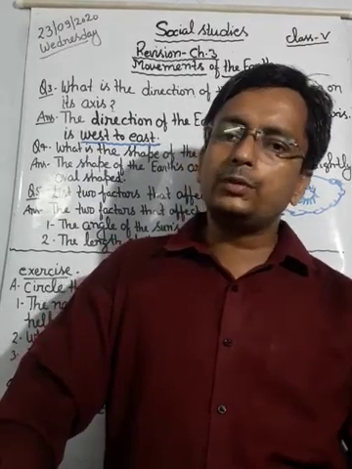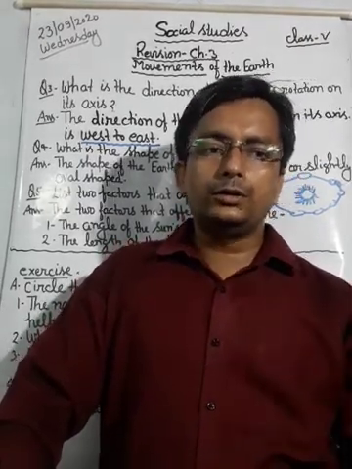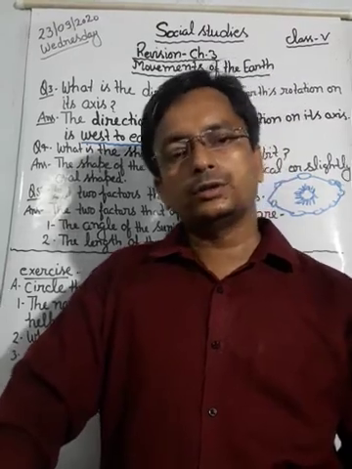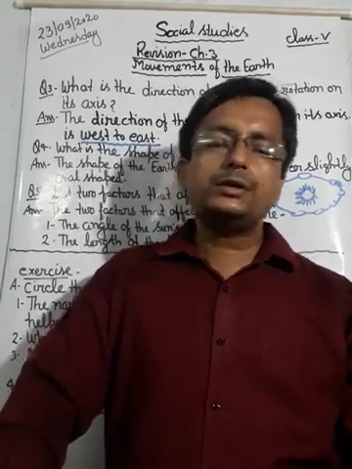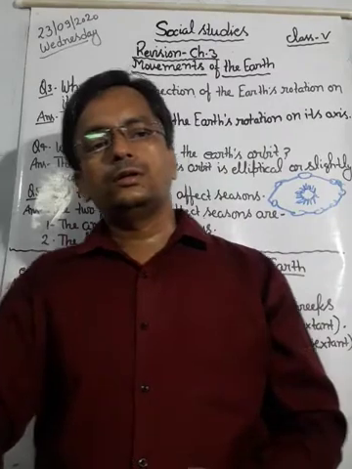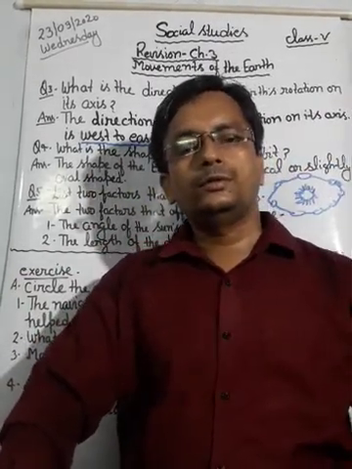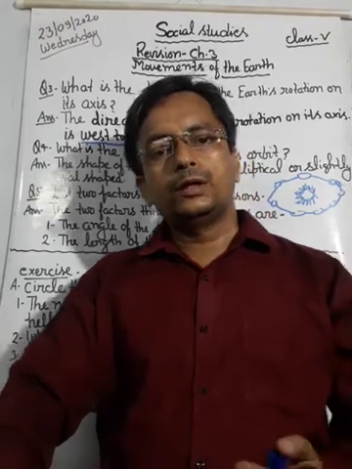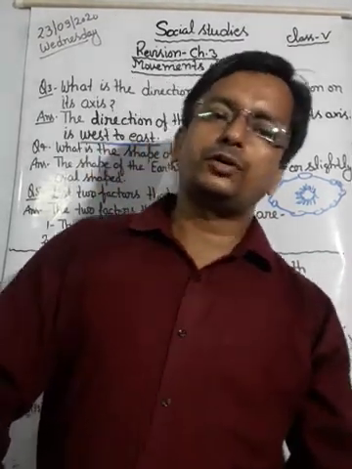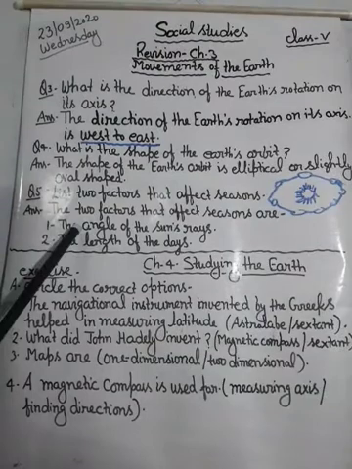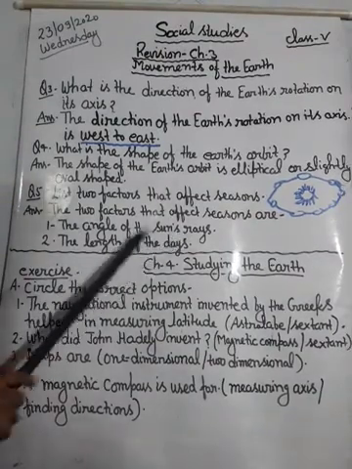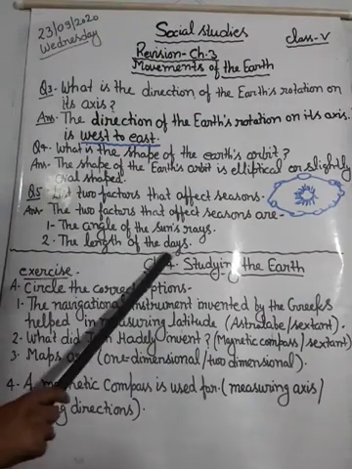So keep in mind, the angle of the sun determines which type of weather and which type of climate there will be in the different regions on the earth. So, the angle of the sun's rays, and next is the length of the days.